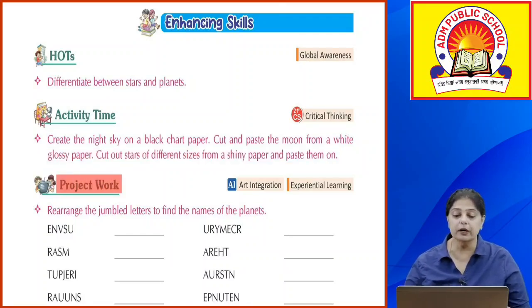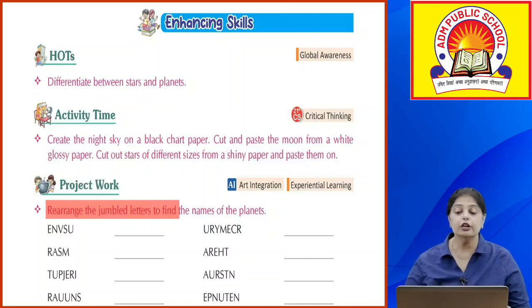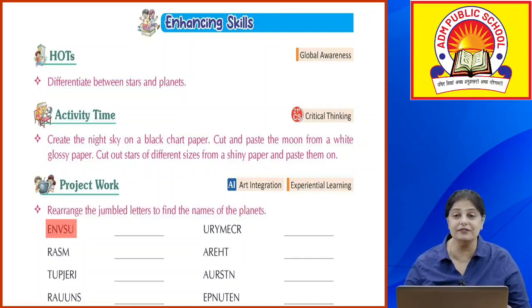Now, project work. You have to rearrange the jumbled letters to find the names of the planets. ENVSU, it is Venus, VENUS. RASM, Mars, MARS. Next is TUPJERI, Jupiter, JUPITER. RAU, UNS, Uranus, URANUS. URY, MECR, Mercury, MERCURY. AREHT, Earth, EARTH.